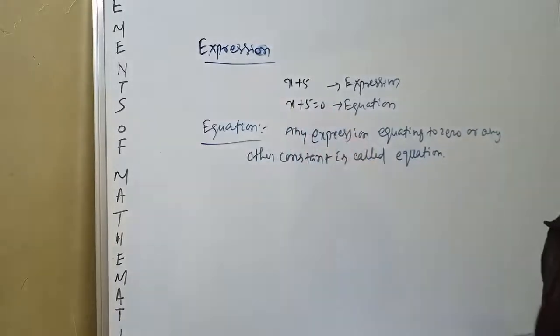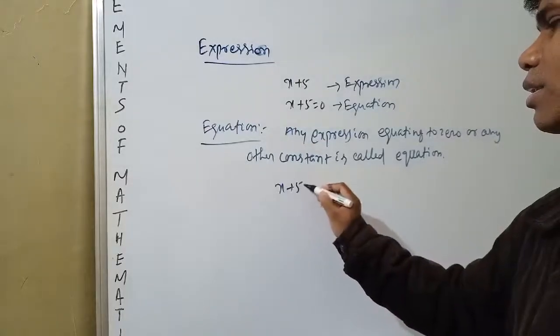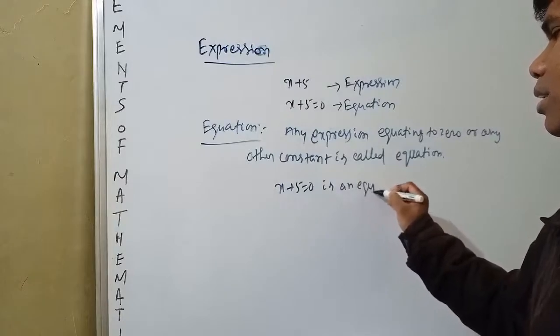Here x plus 5 equal to 0 is an equation. Understood?